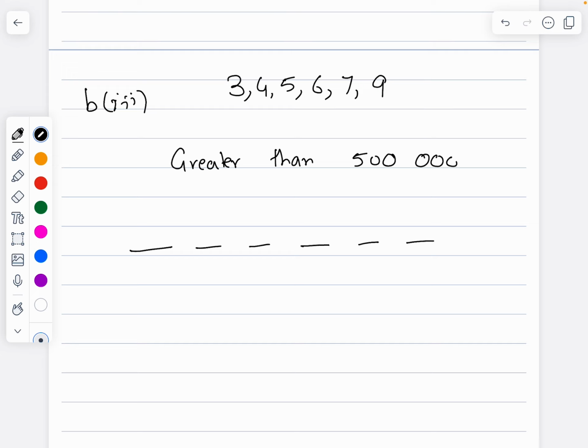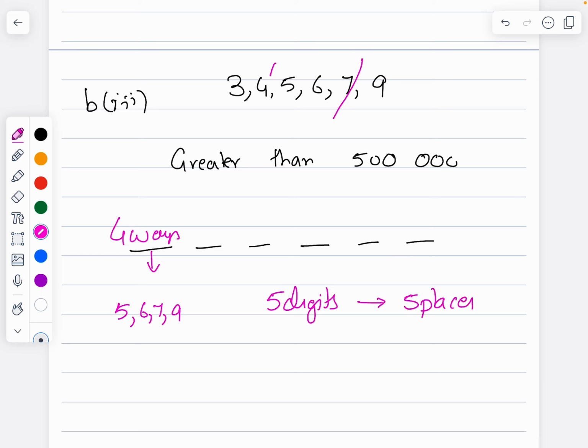Greater than 500,000, so the first digit can be filled with 5, 6, 7, 9. So it can be filled in 4 ways. The remaining 5 digits are left over, for example, if 7 is used. Remaining 5 digits and 5 places are left over. So this can be done in 5 factorial ways. So 4 times 5 factorial, which is going to be 480.